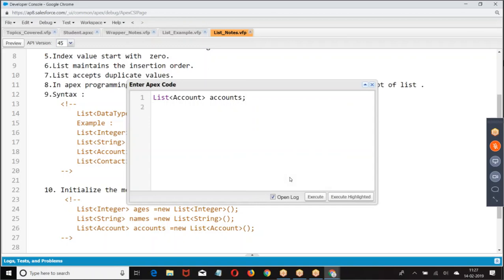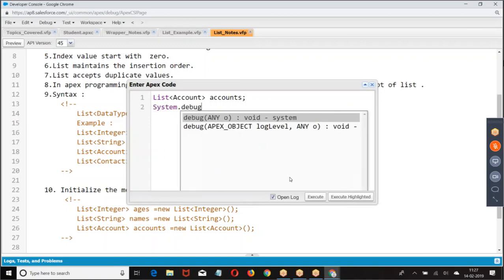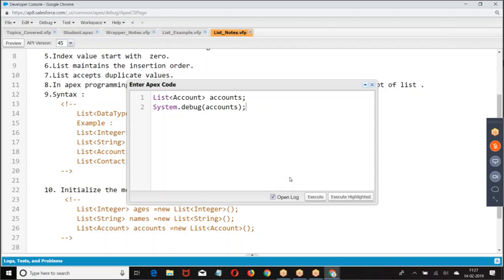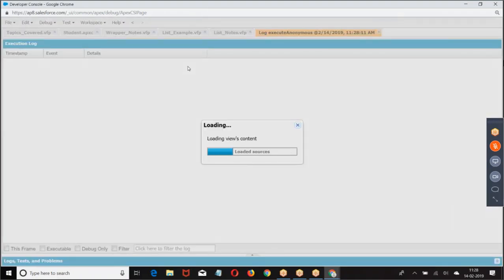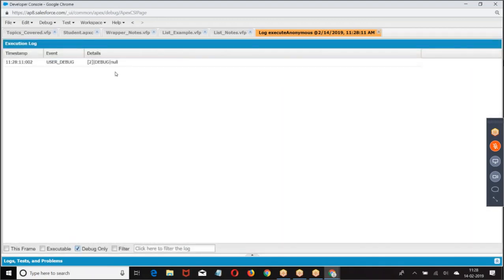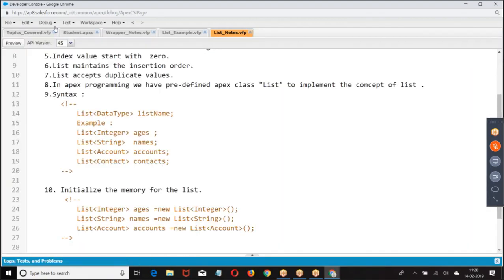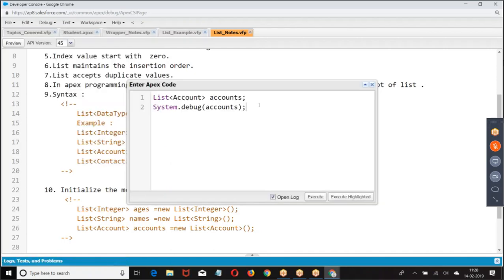Now I have taken this. What is the size? System.debug. Is it empty or null? Accounts is what? It is null. Because it is a reference variable, you have not assigned any memory, so it is null. But the same thing if I give accounts equal to new list of accounts.